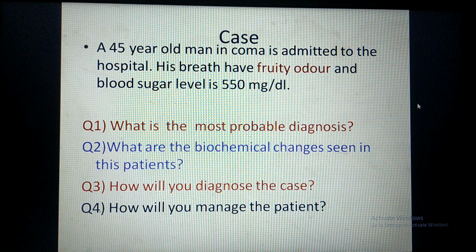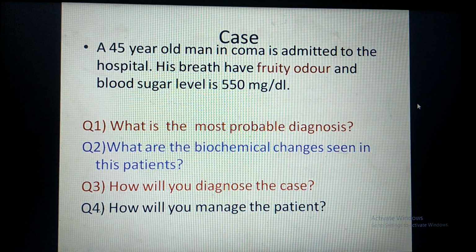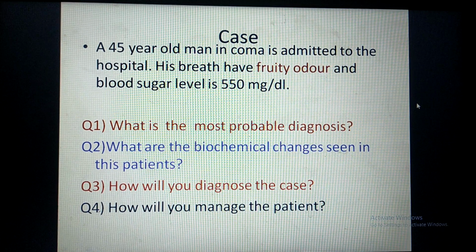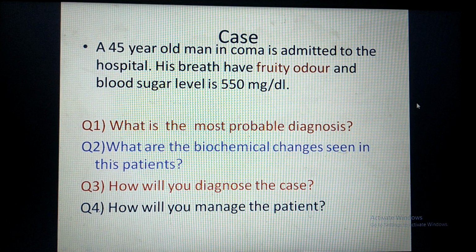How will you diagnose? Just now I have shown you the various tests in blood as well as in the urine for diagnosis. Rothera's test and Gerhardt's test in urine for detection of ketone bodies. Estimation of blood ketone body level. Estimation of blood glucose level helps in the diagnosis of the cause. And sometimes Benedict test in urine is also used for detection of glucose in urine.